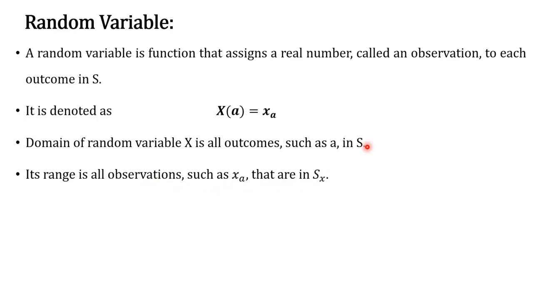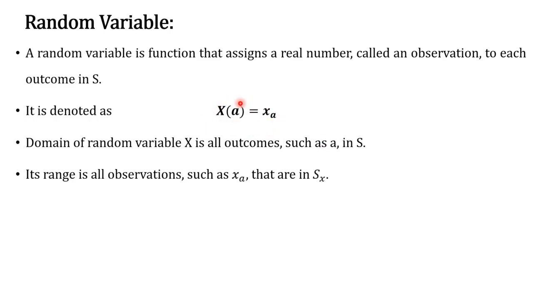We'll come to know what S is, what S_X is, and what the difference is. That will be discussed with examples in the next slides. In these slides, you have to understand the meaning of a random variable. A random variable assigns real numbers to the outcomes of the sample space. It's a simple definition.